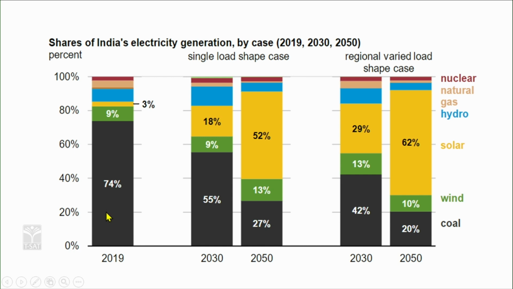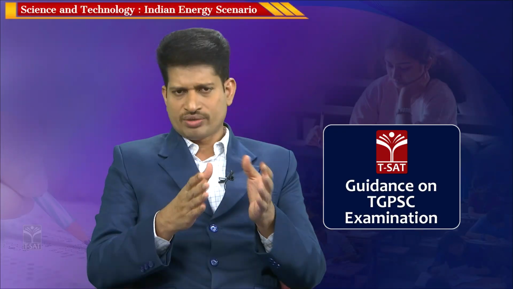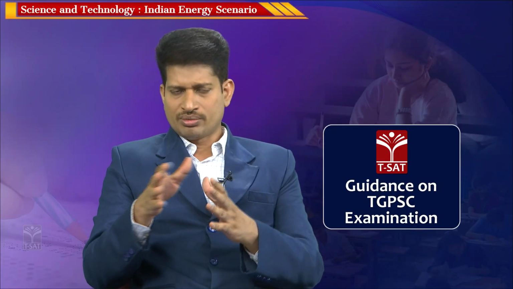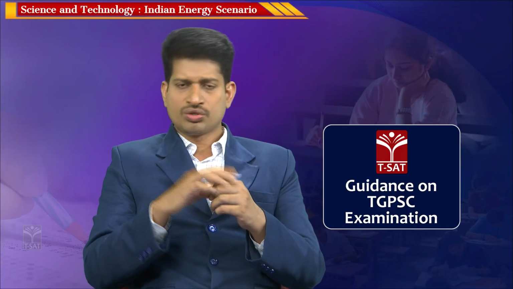Gradually, our aim by 2050 is to reduce the dependence on fossil fuels to 20%, and to maximize the production of power through solar, wind and other renewable sources. The reason behind it is that when you develop this kind of shift in power generation from non-renewable to renewable, it makes you self-reliant.